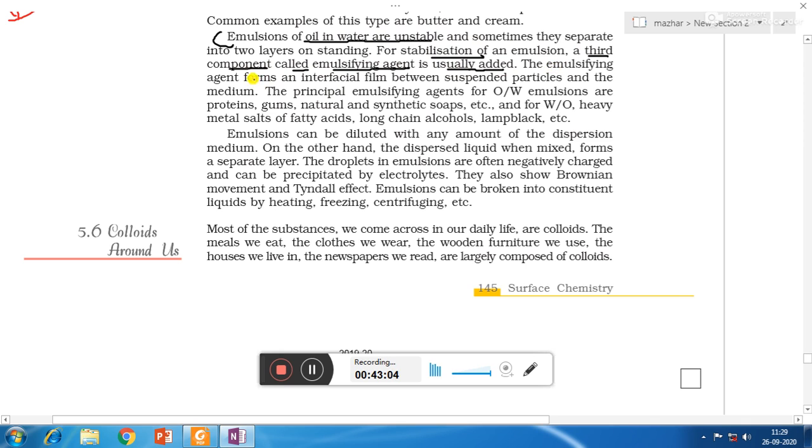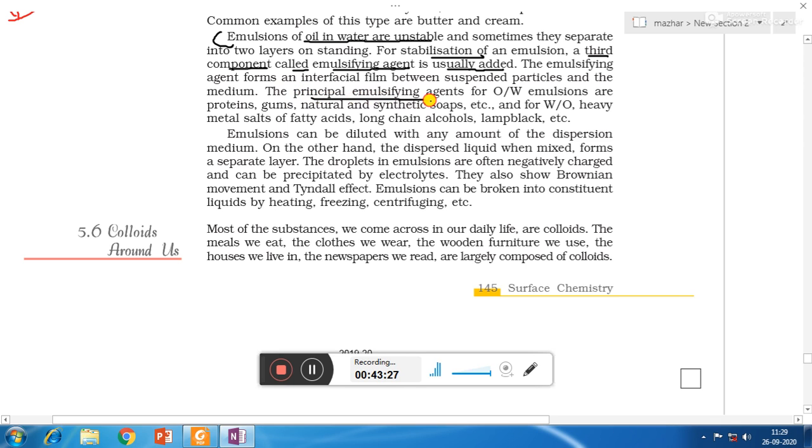The emulsifying agent forms an interfacial film between suspended particles and medium. So the emulsifying agent will form a layer between the dispersed phase and dispersion medium, and so make the colloidal sol stable.